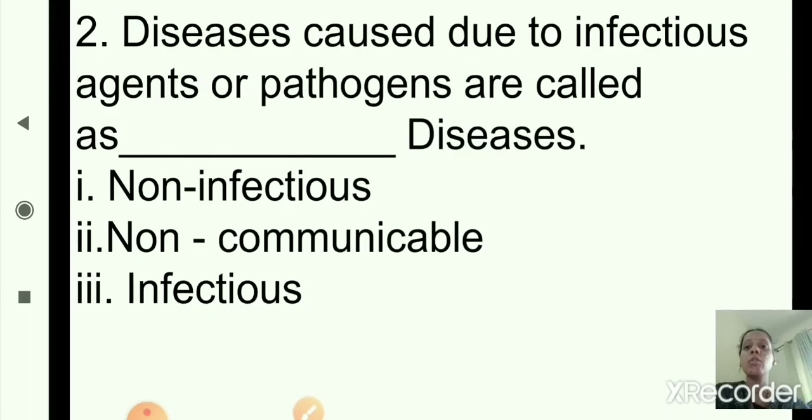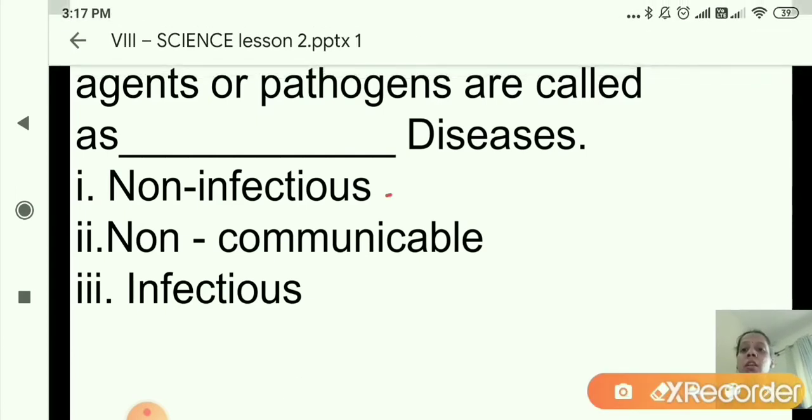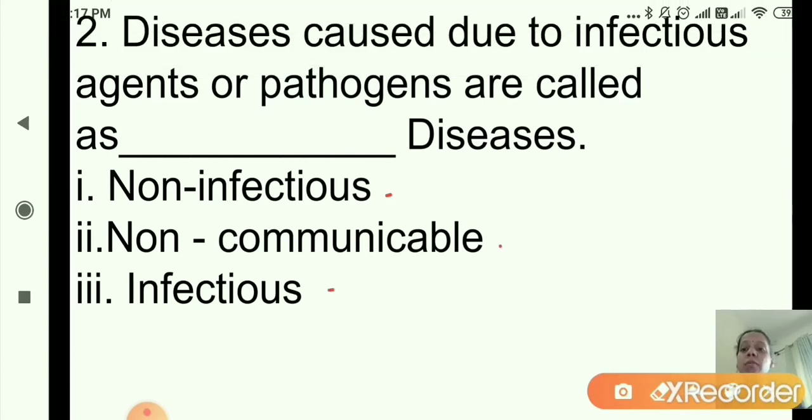Now the second one is: diseases caused due to infectious agents or pathogens are called dash diseases. Options are given: non-infectious diseases, non-communicable diseases or infectious diseases. So what is the correct answer? Diseases caused due to infectious agents or pathogens are called, yes, option 3 is correct. So you will click on the third option, that is infectious diseases. So this is about fill in the blanks.